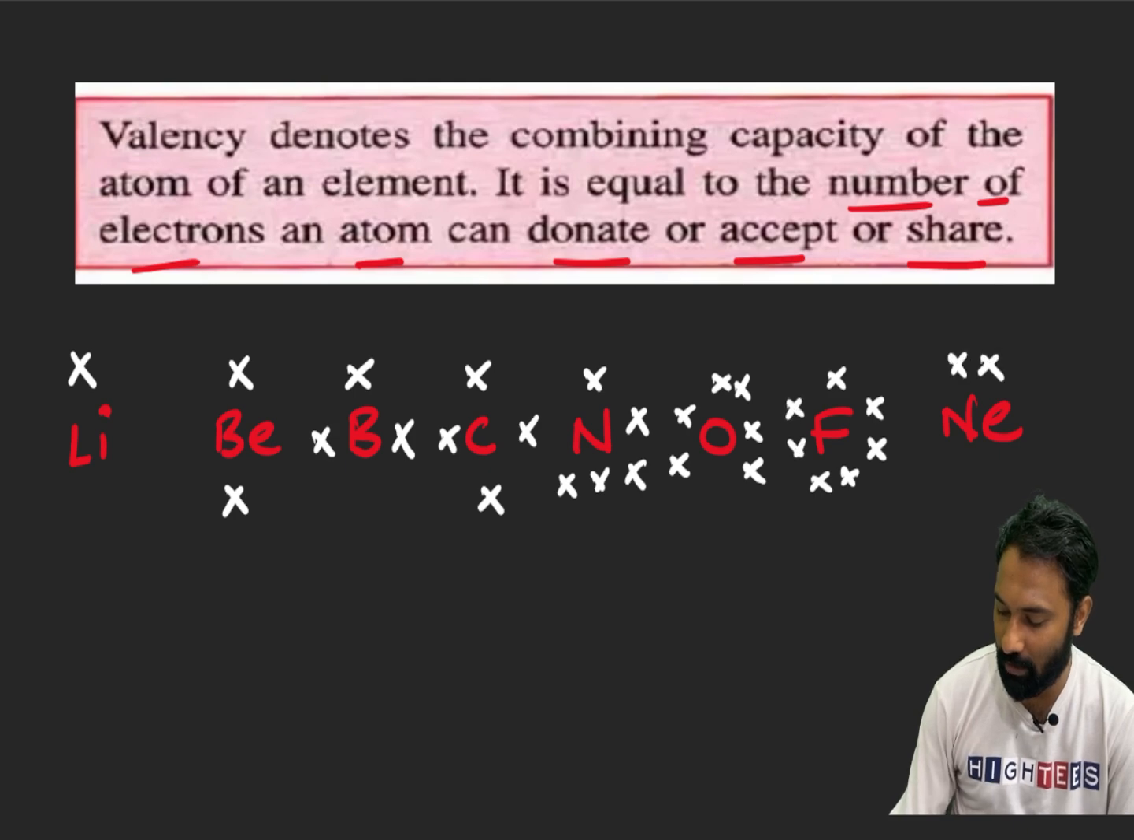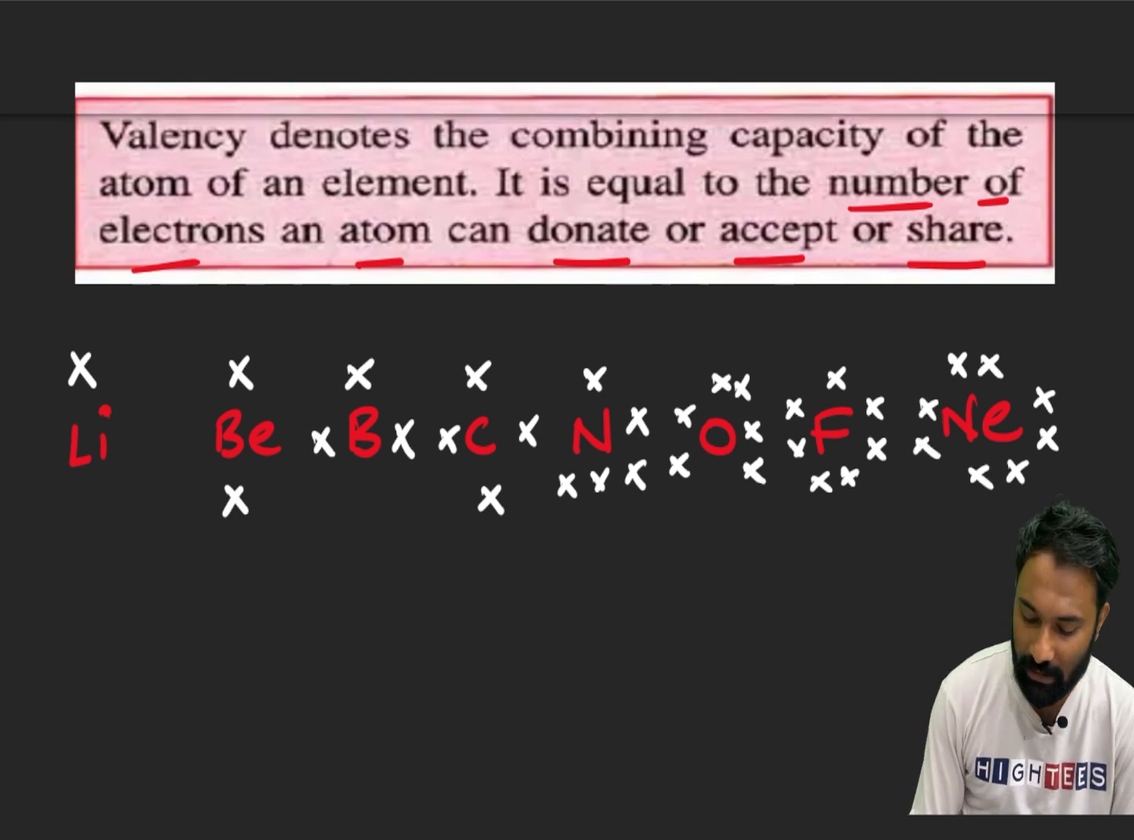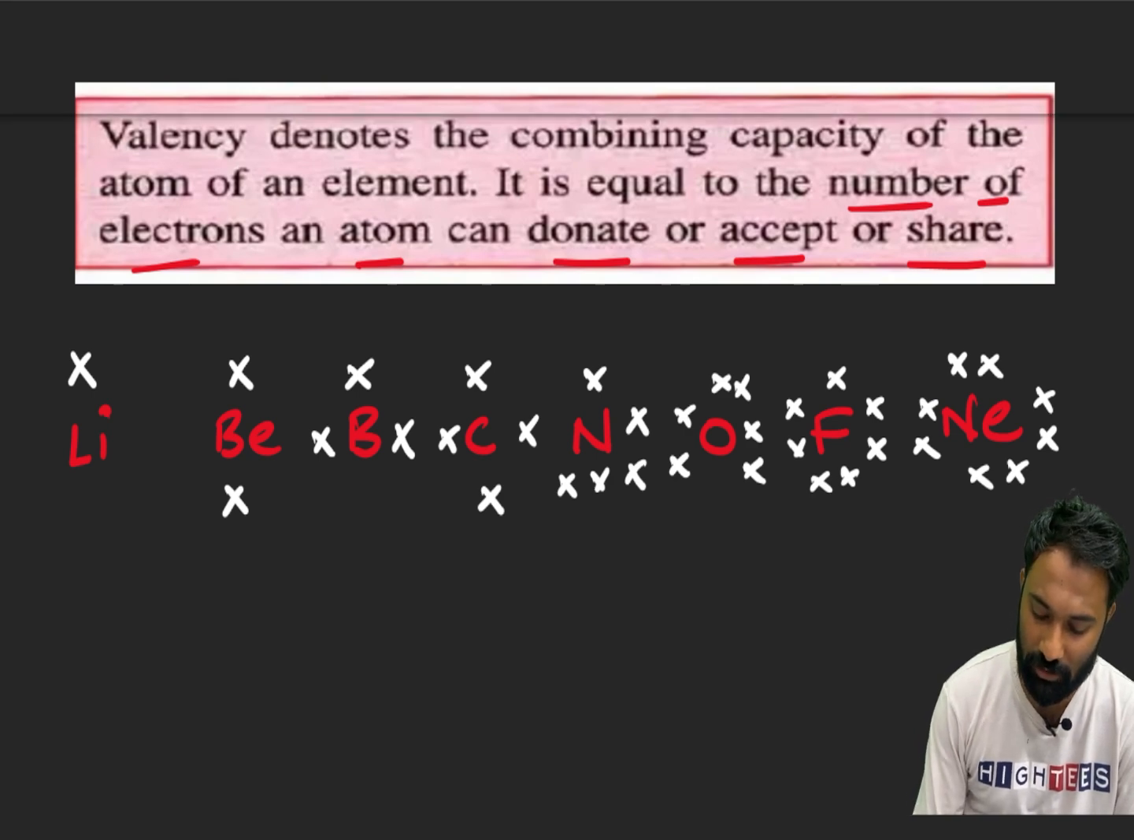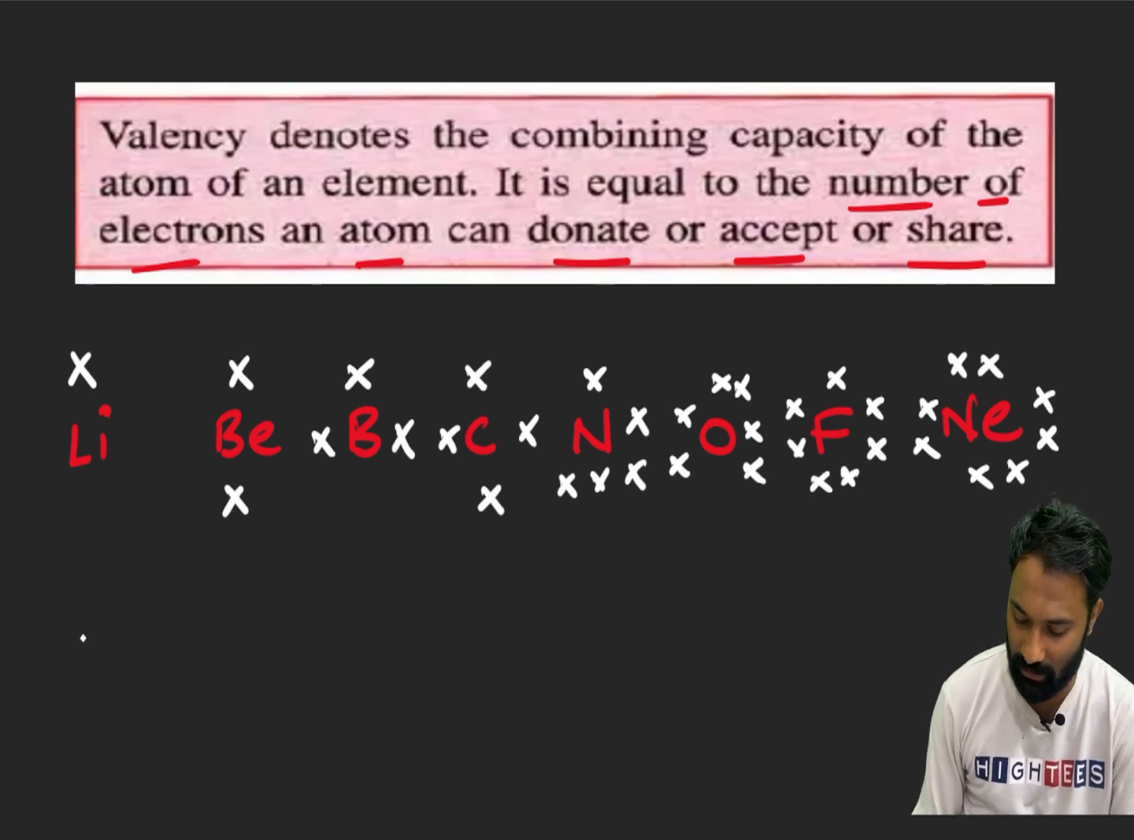Neon, its octet is complete, 8 electrons. Sir, what is the meaning of the valency? Sir, you are saying that this is a valency. Sir, how can I know that lithium's valence electron is 1? So, in this manner also I will explain. In another manner also I will explain.